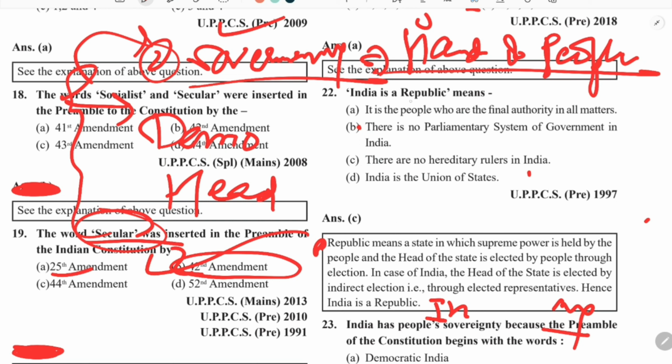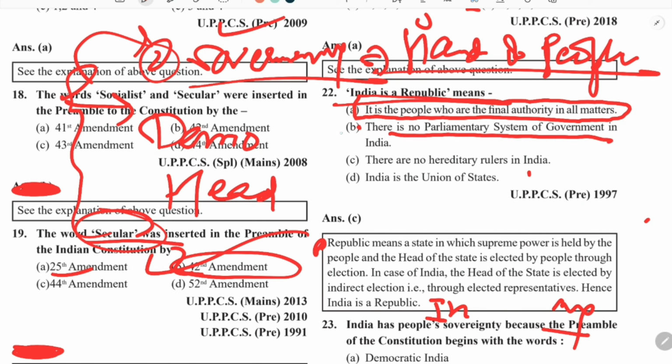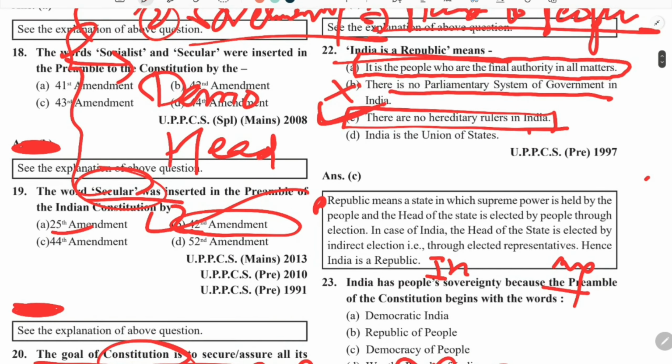This question says that India is a republic. People do not have the final authority in all matters, but the ultimate power lies in their hands. There is no parliamentary system of government, that is incorrect. There is no hereditary ruler in India, so that is the correct statement. India is a republic in that sense. I told you the example of Britain.